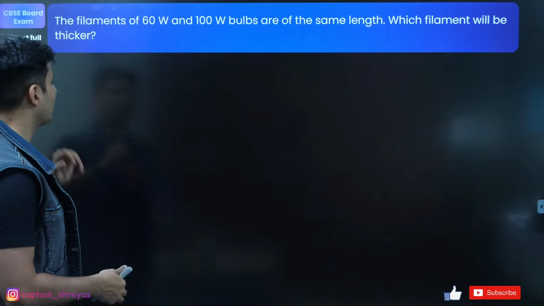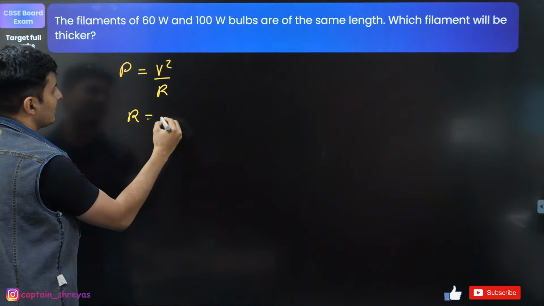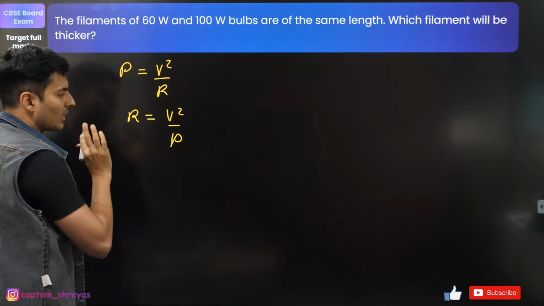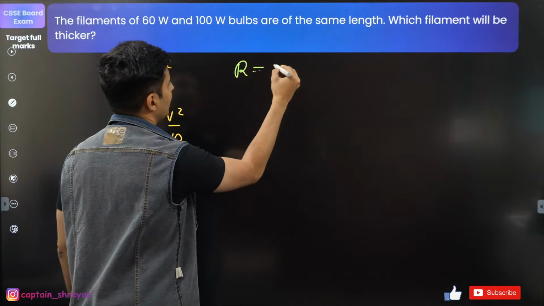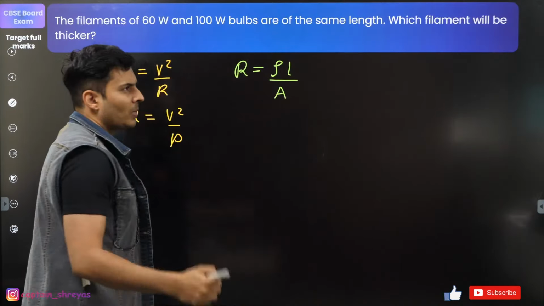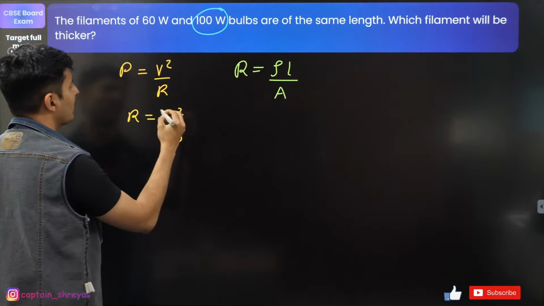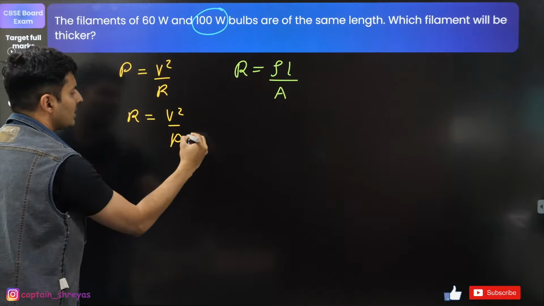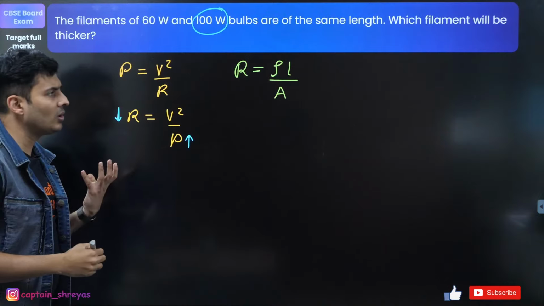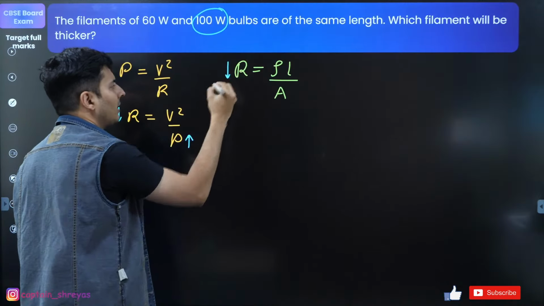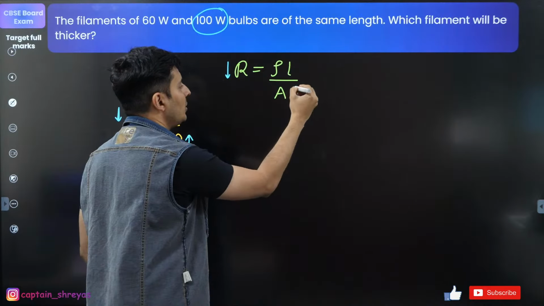So moving on now, guys, for this question. Power of a bulb is V square by resistance. So resistance is basically V square by P. That's one formula I will need. And for the filament size, I will use this formula: resistance is rho L by A. Now imagine the bulb which is of higher wattage. If the wattage is higher, the resistance is lower. So if resistance is lower, length is same, resistivity is same, obviously the denominator should be higher.